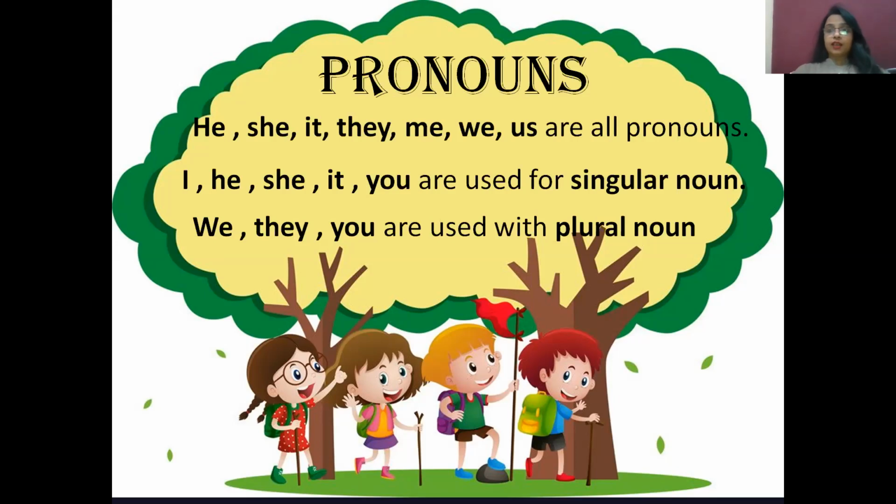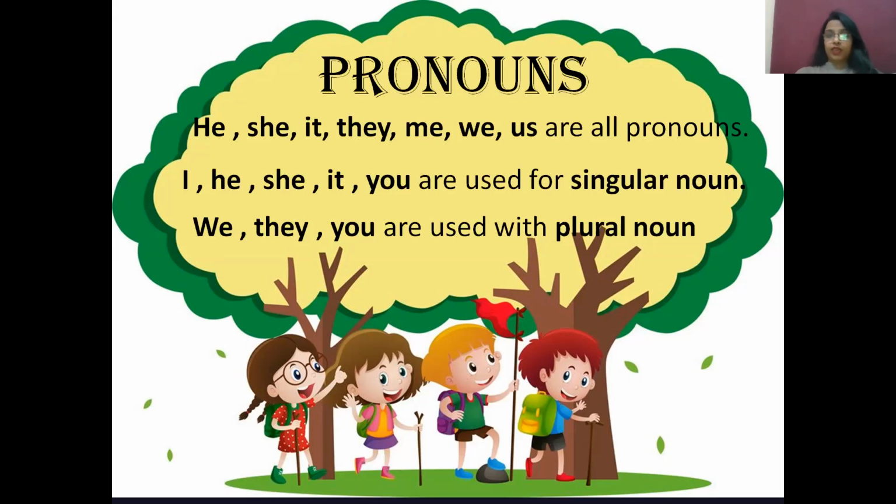You have done it earlier, number of nouns. In that we have learned that they are one and many. When a thing is one, it is called singular, and when many things are there, it is called plural. So, for example, if there is one person, one thing, or one animal, the singular pronoun will be used for it. And when there are more than one person, plural pronoun is going to be used.